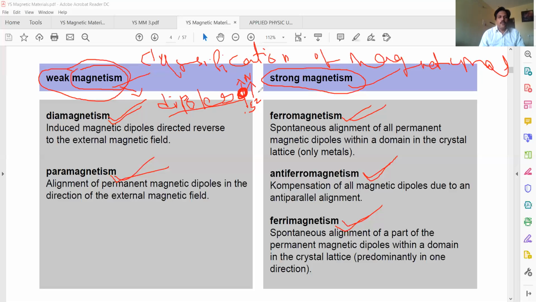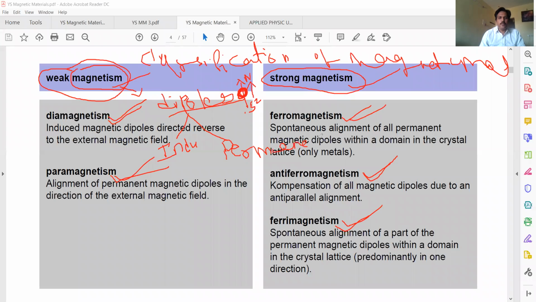The dipoles are divided into 2 once again. One is called induced dipoles, another one is called permanent dipoles.